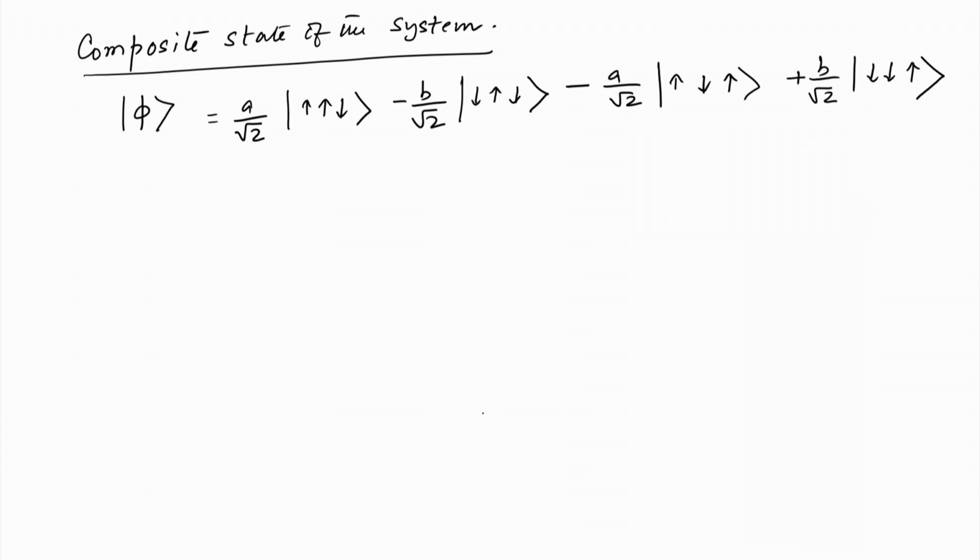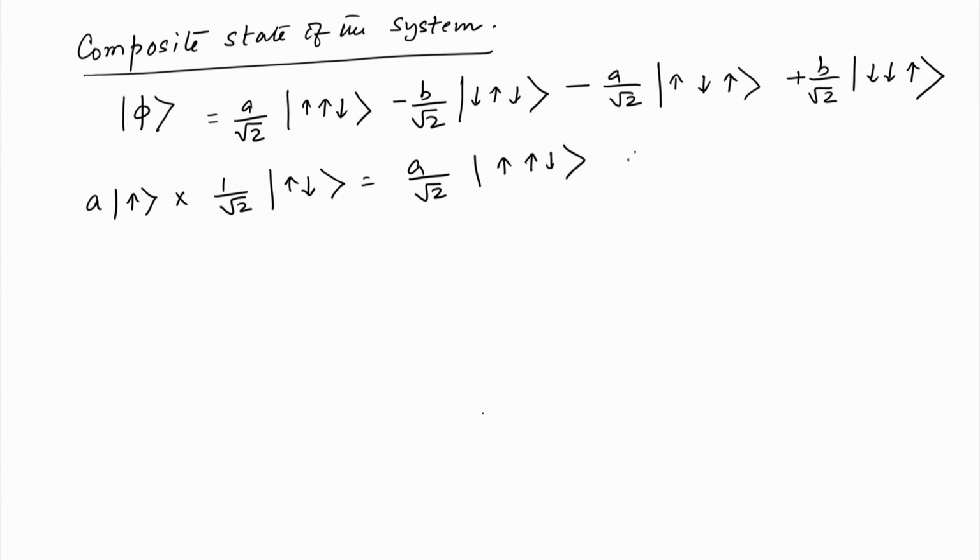Okay. So, the first one, if you consider, it is a up, and now it is getting multiplied with 1 by root 2 up, down. So, that is how the first term came. So, this is equal to a by root 2, and we have simply taken it as up, up, down.